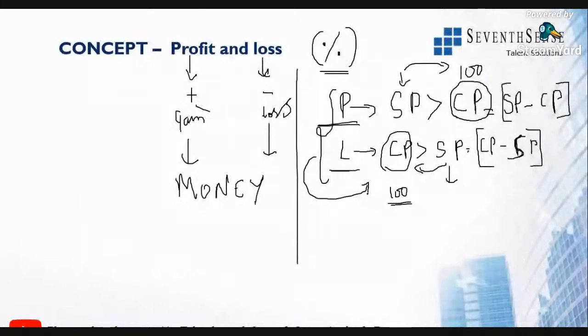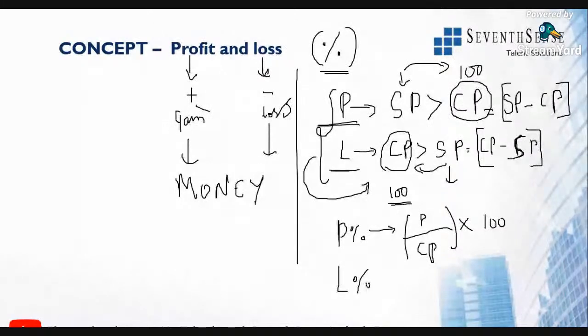Clear? So by this we will find out the profit percentage. If you know profit, how much we have got, but what is the percentage of it? So I told you we always compare it with respect to cost price. That is, what is the profit amount with respect to cost price, and convert that into percentage. That is nothing but 100 value. Since it's a fraction, you all know that, to convert it to percentage, you need to multiply it with 100. Similarly, loss percentage is always loss by cost price.